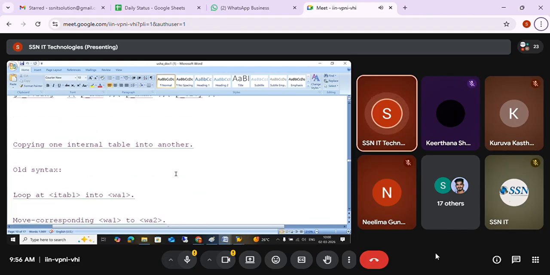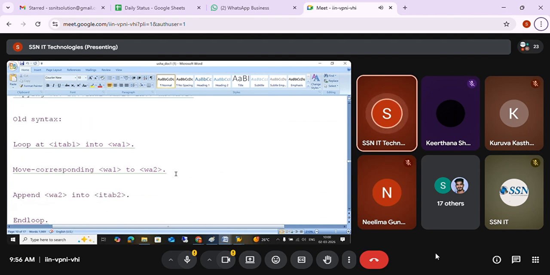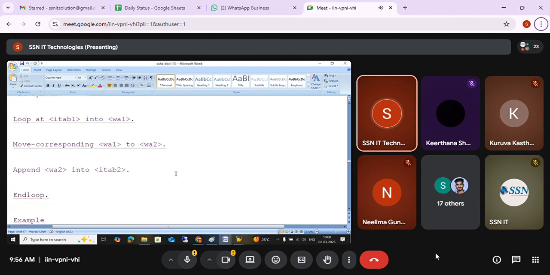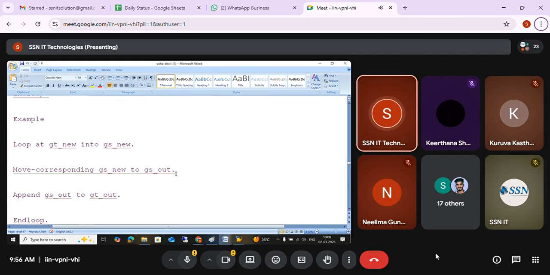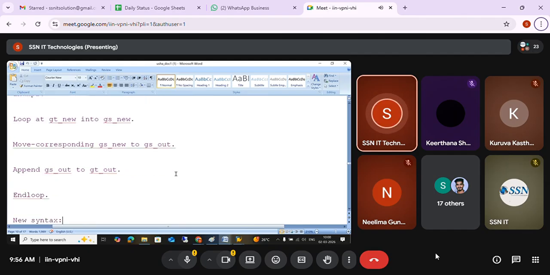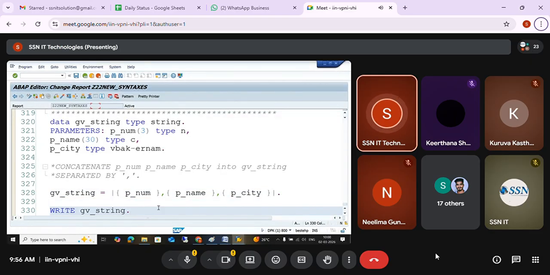Then copying one internal table to another internal table. If both the syntax are same, very simple. You're going to use body to body copy. If both the internal tables structure is not same, then what we are doing? We are using move corresponding or individual move statement to copy the data. Correct? Now here we are going to see how to use the new syntaxes when we have the same.